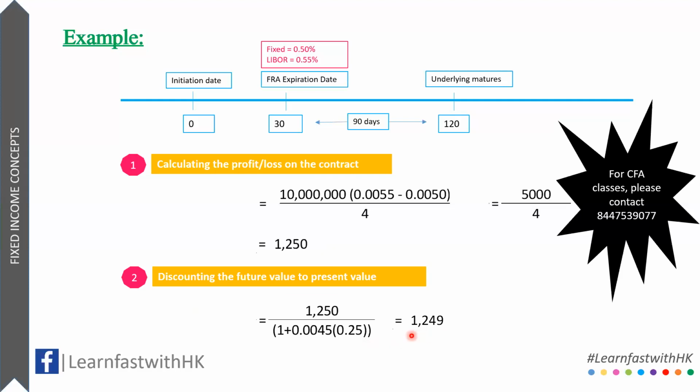To summarize, if the company hadn't entered into this contract to hedge itself, it would have paid $1249 extra as an interest payment since LIBOR increased. But by entering into a contract, it earned $1249, which can be used to nullify the increase in the interest payment of the loan. Had the LIBOR gone down, it would have made a loss on the FRA agreement, but at the same time, it would have also made a lesser payment for its interest on the loan, which again would have been a good situation for the company.